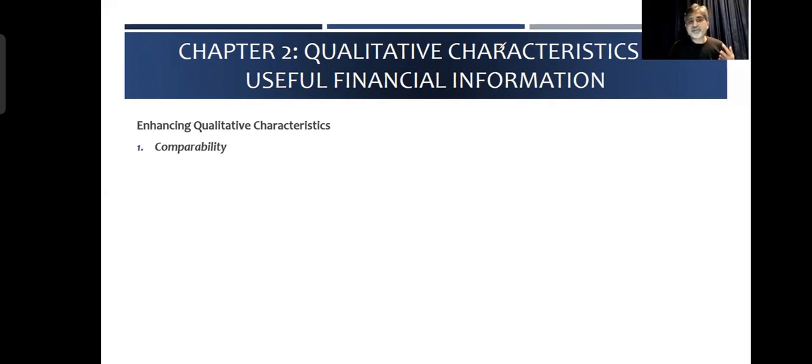So first enhancing qualitative characteristic is comparability. The second one is verifiability. The information which is provided in the financial statements should have what you call an audit trail. There should be sufficient evidence for the information which has been reported. The documentation and the audit trail should be there. And timeliness, of course, financial statements and the information should be produced in a timely manner.